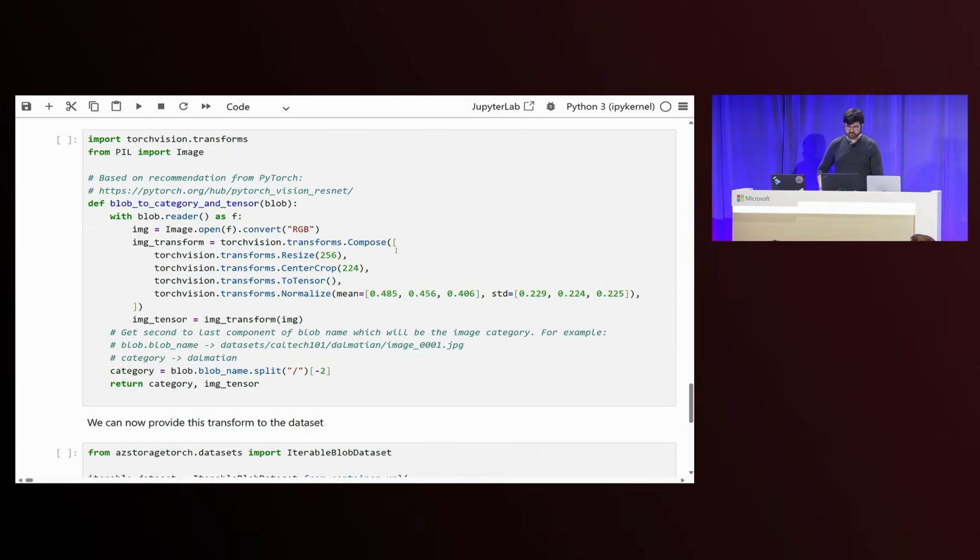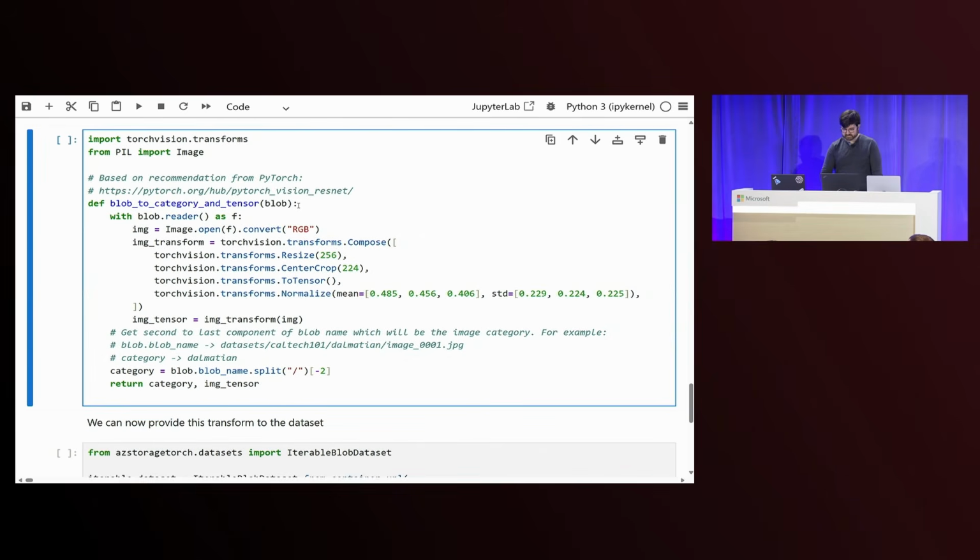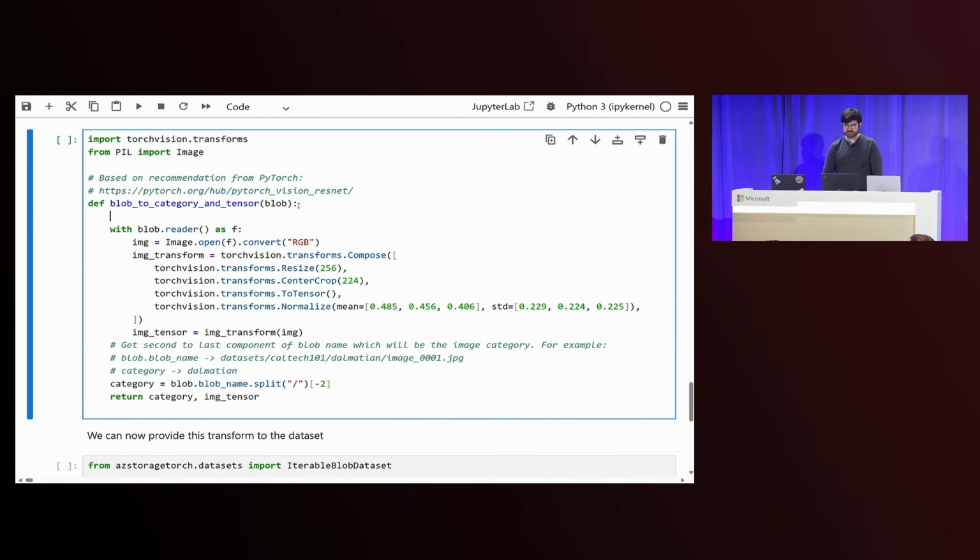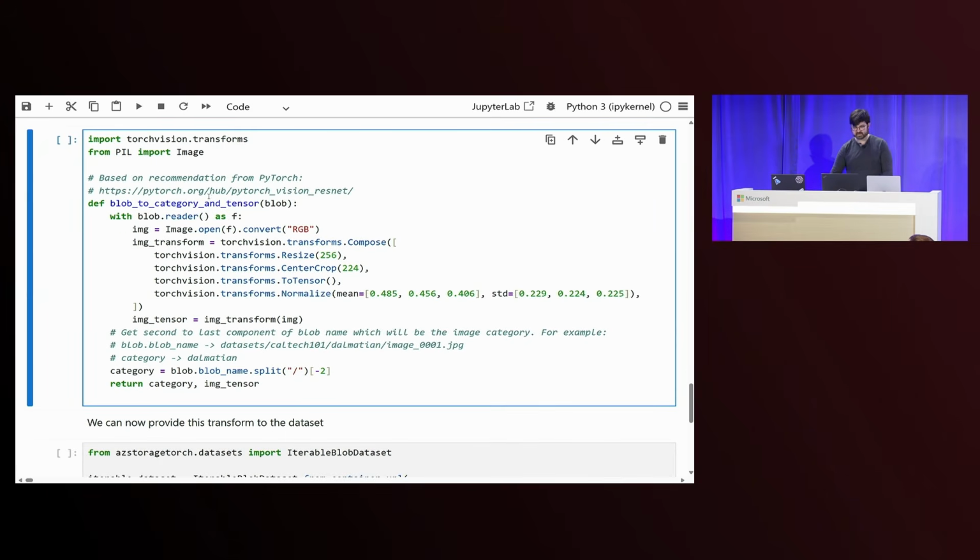And the idea when we define a transform function is that we need to provide a function that accepts a single positional argument representing a blob in our data set. And this blob is going to just be effectively a Python data class, if you're familiar with that. So you'll have access to various properties on it. For example, you could get the blob name if you want. You can access the blob URL. And there's a couple other methods and properties that you have access to be able to perform the transform.